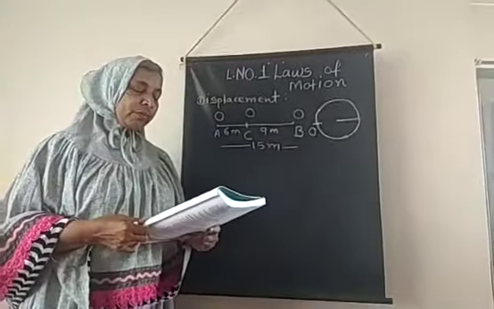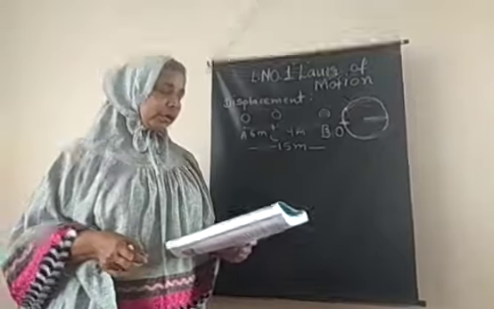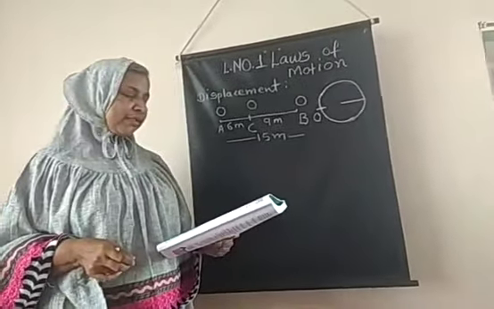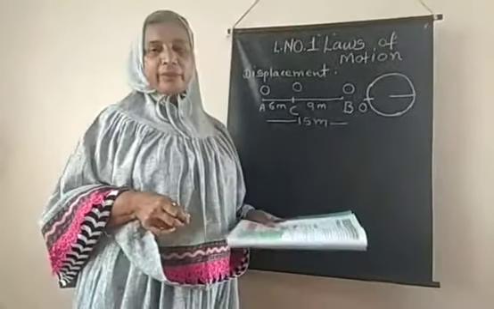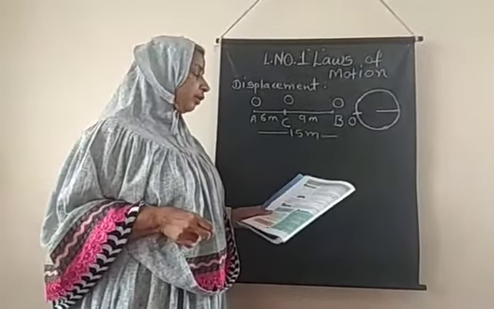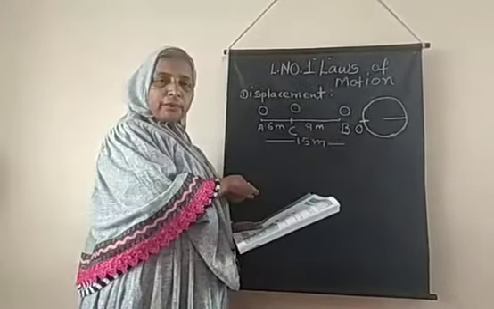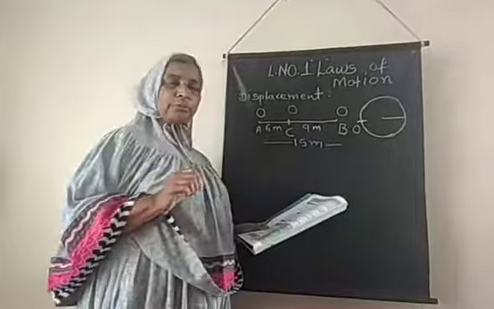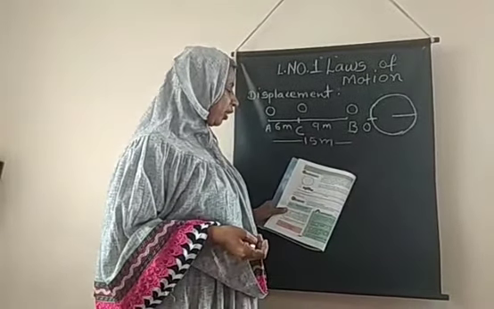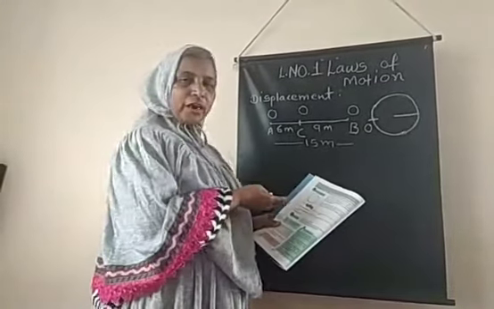Example 2. If a car starting from point P goes to point Q and then returns to point P, how much distance has it traveled and what is its displacement? A car is traveling from position P to position Q and again returning from position Q to position P, and the distance shown in the textbook is 360 meters total distance while going and coming back.